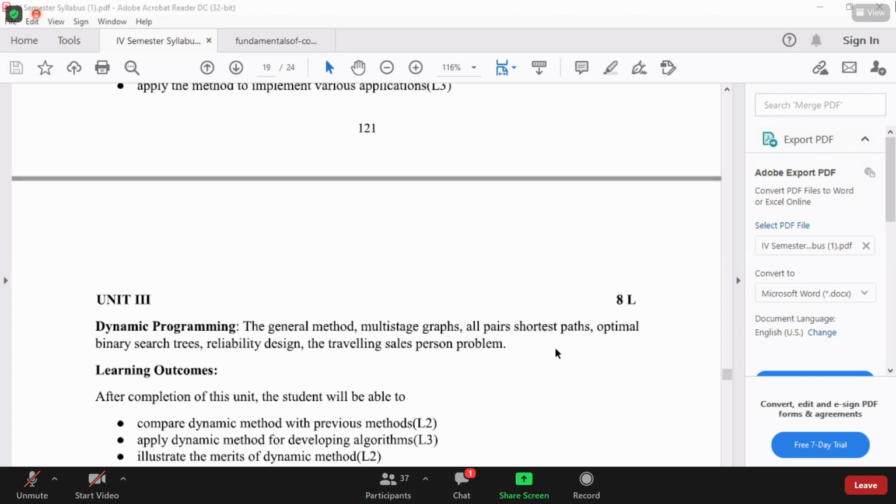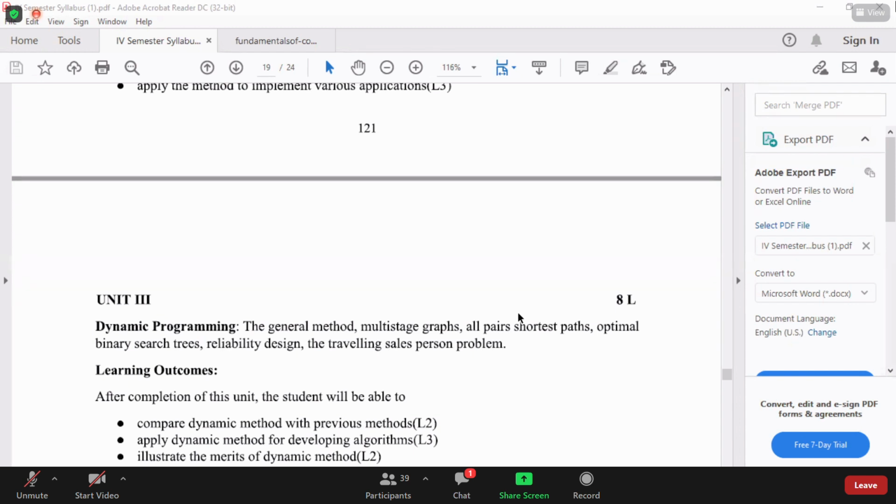I think I have explained this program 3 times. Still, does anybody want to know what is all pair shortest path? Are you clear with this? CS11, please respond, ma. You are very active in offline. Why do you behave like this in online classes? CS11. Manikanta. Ma'am. Okay, still you want all pair shortest path?